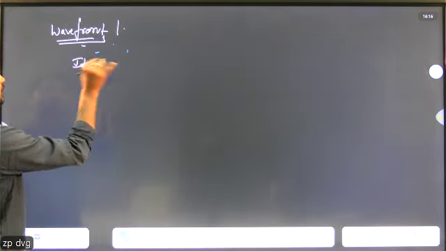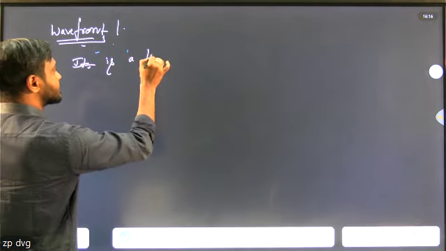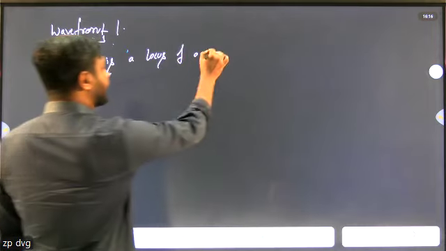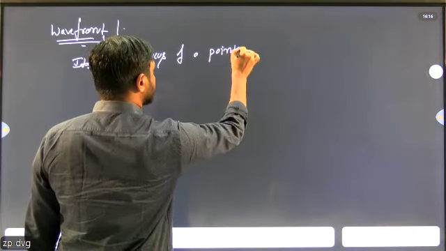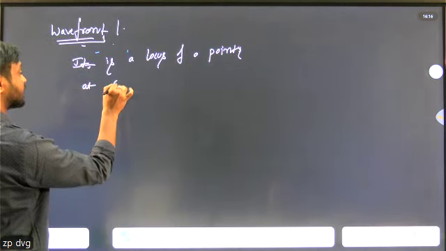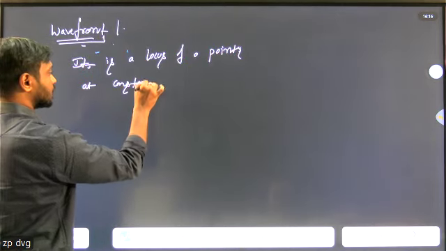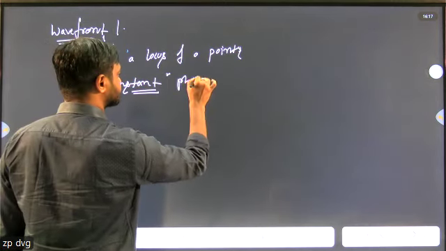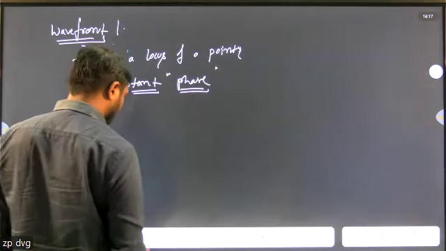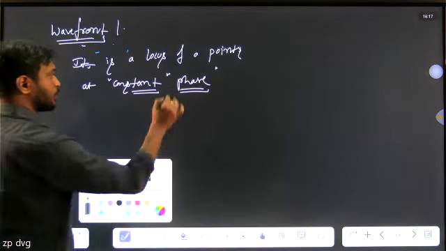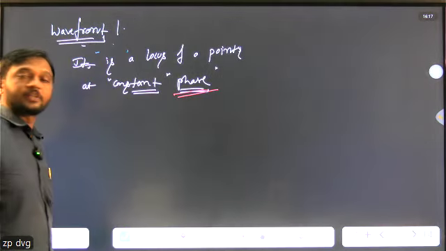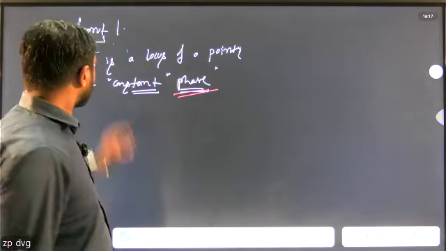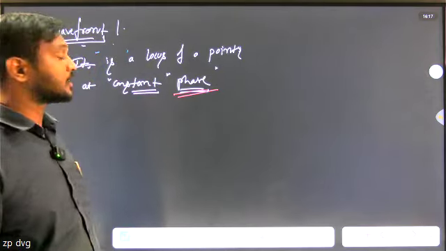It is a locus of a point at constant phase. The most important words: a locus of a point at constant phase. Later on we will come to the phase concept.